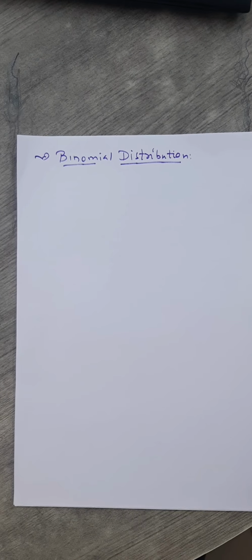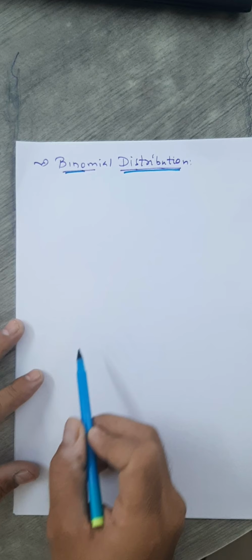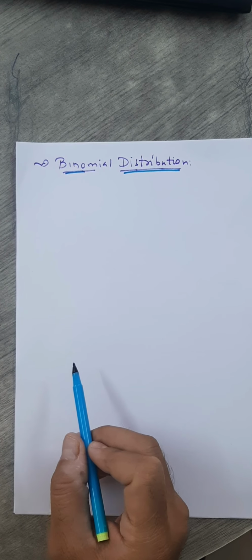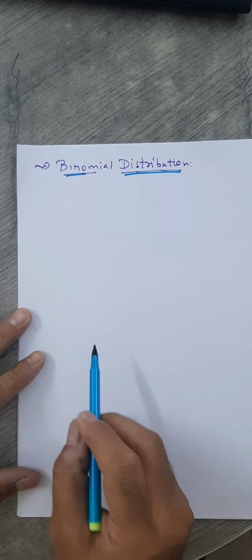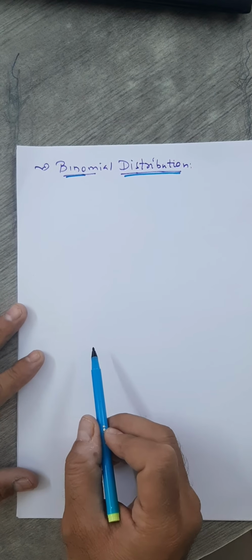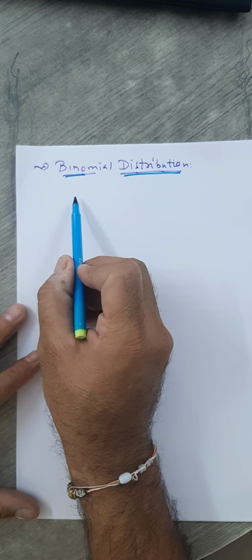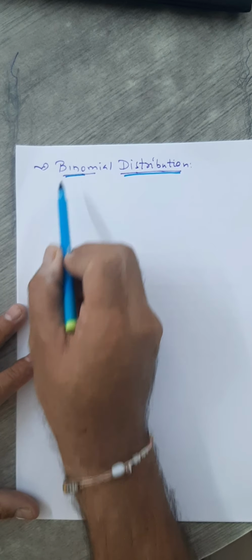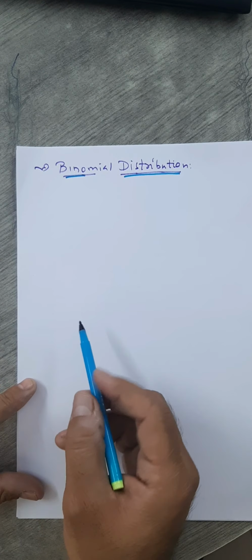Now your next point is about binomial distribution for the probability. In the earlier section we already discussed just a probability distribution. Now this is a special type of distribution which is known as binomial distribution of random variable x for the probability. The word itself suggests that you have some connection with 2.